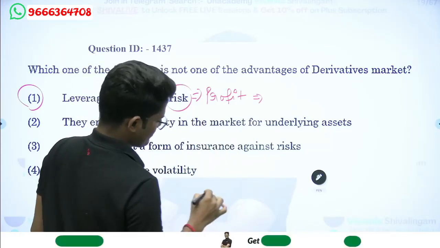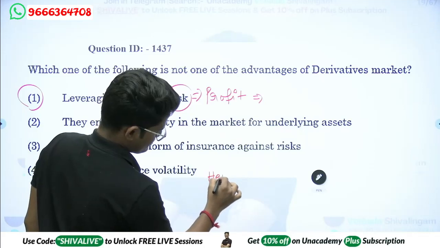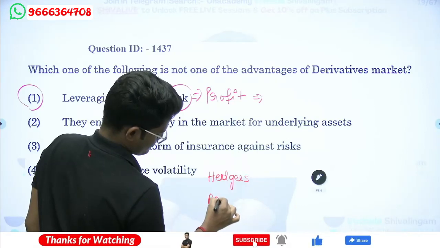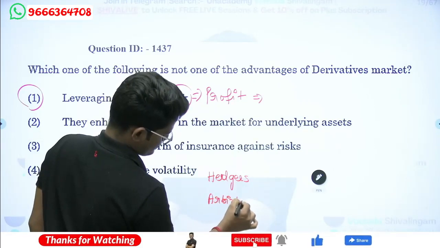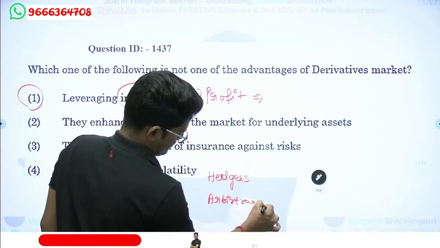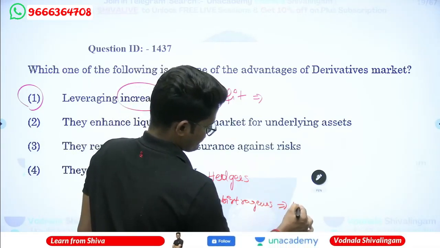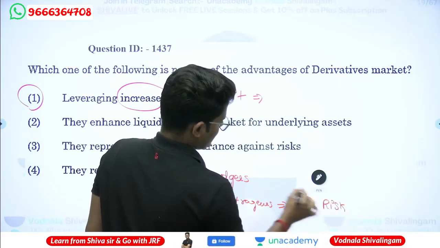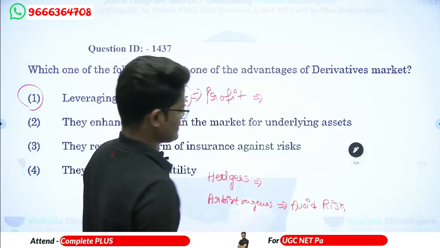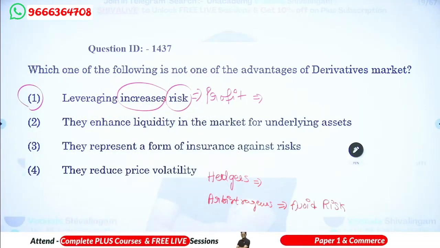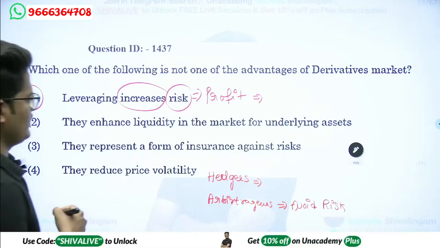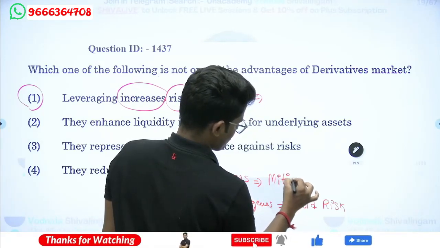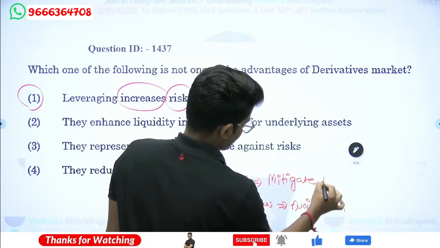There are three types of players in the market: hedgers, arbitragers, and speculators. Arbitragers are people who avoid the risk. They will avoid the risk. And hedgers are a type of investor who will be trying to mitigate the risk as much as possible. Mitigate means reduction of a risk.